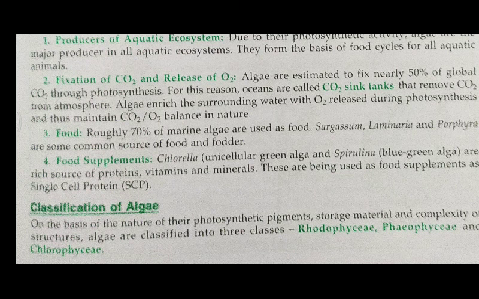So chlorophyll a you can keep along with all the algae, but whenever we talk about chlorophyll b, it will be the supporting pigment of Chlorophyceae. The supporting pigment of Phaeophyceae will be chlorophyll c, and the supporting pigment for the red algae is chlorophyll d. Now later on, what are the carotenoids?